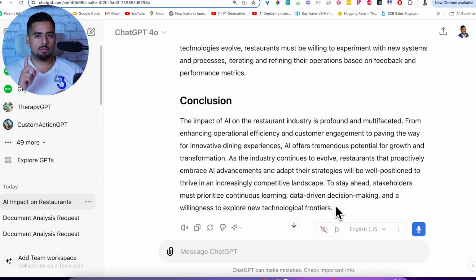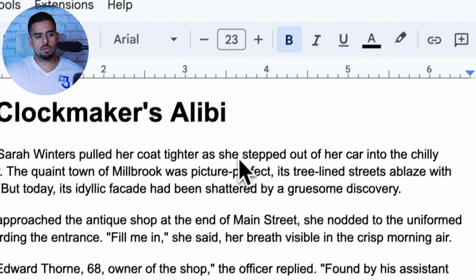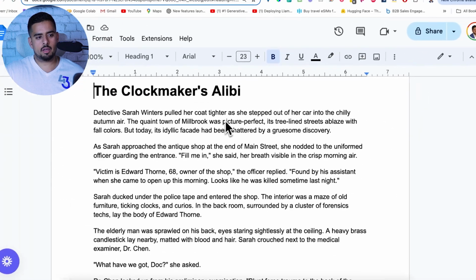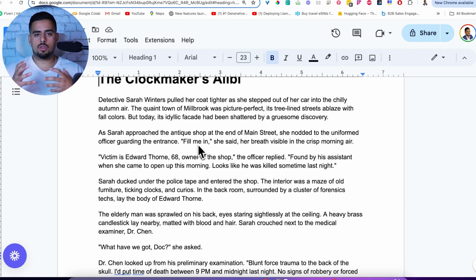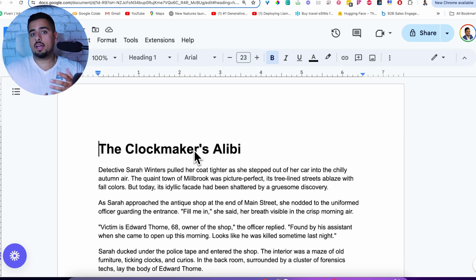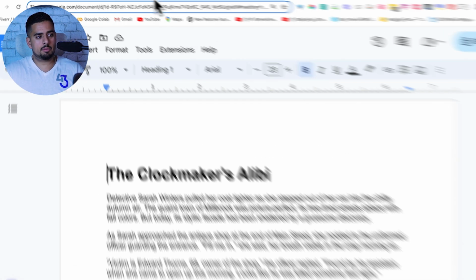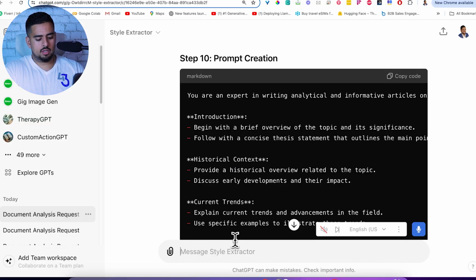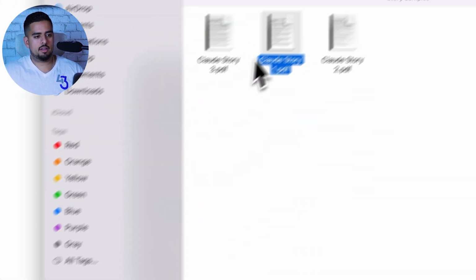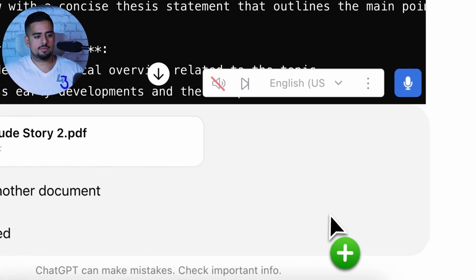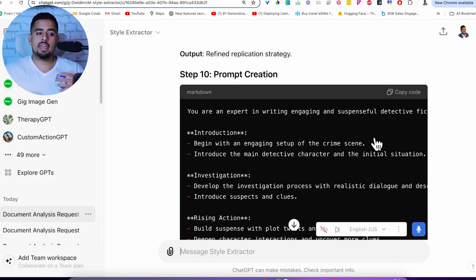Just for fun, we'll try one more document just to make sure it actually works and that this wasn't a fluke. So we'll try Cloud Story 2, which is slightly different, where it's talking about some form of murder mystery story, and it's basically back and forth dialogue in quotes, kind of like a screenplay. So let's add another document, see attached, and we'll just take the second file here, drop it, click enter,